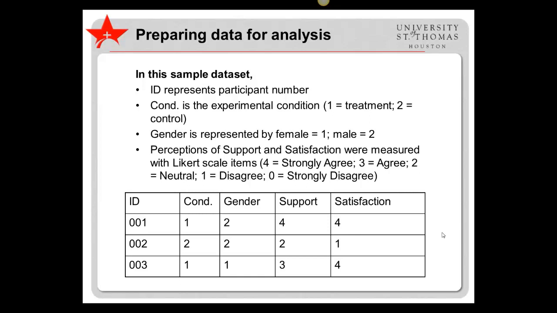The first participant, row 001, strongly agreed that he felt supported during the study and agreed that he felt satisfied with the treatment he had received. The second participant, row 002, indicated that he was neutral in terms of receiving support, but disagreed that he was satisfied with the care he had received. The third participant, row 003, responded that she agreed that she felt supported and strongly agreed that she was satisfied with the treatment. Now you are ready to analyze the data.